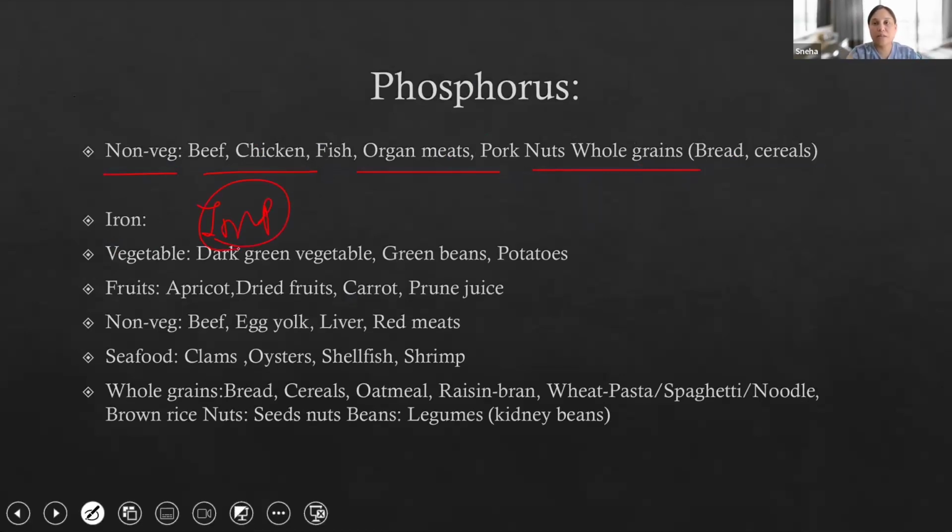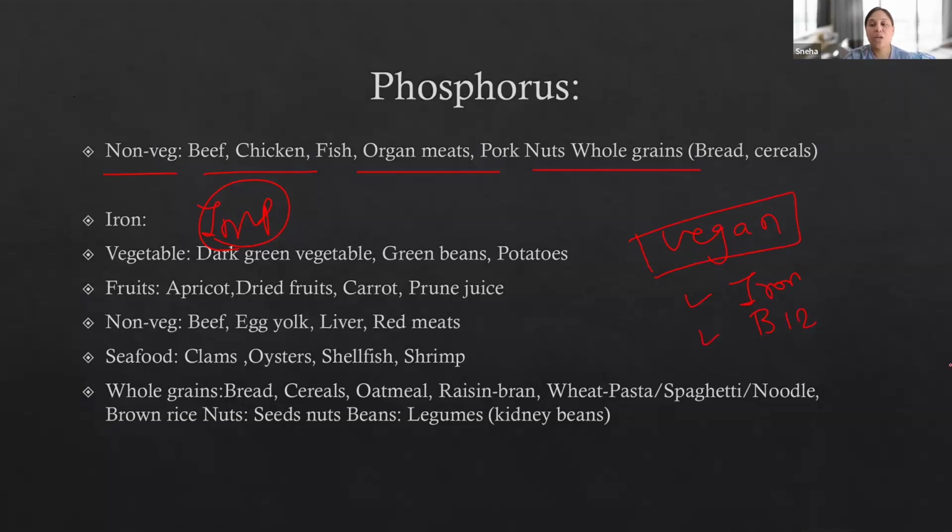I want you to remember iron sources, okay? Iron sources, because there is a question where the patient is following a vegan diet. There is a mother who is at 28 weeks of gestation or 22 weeks of gestation who comes for the prenatal examination and she's following a vegan diet. How is the nurse going to prepare a menu for her, or how is the nurse going to educate her on the food items, the nutrients? So you have to include iron and B12, because in a non-vegetarian item there would be iron and B12, and if the patient is not taking dairy food, then there would be a deficiency of calcium, right? So you have to eliminate the animal sources, so you cannot give milk or egg.